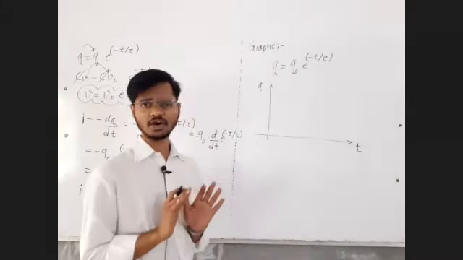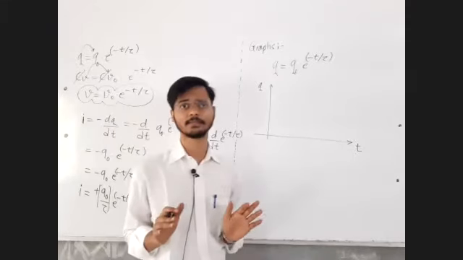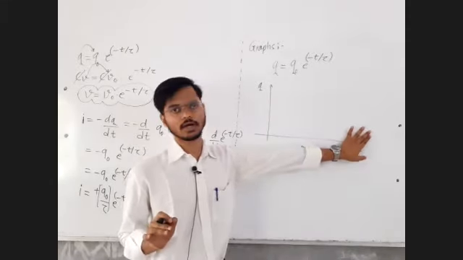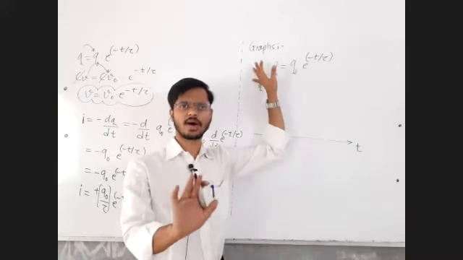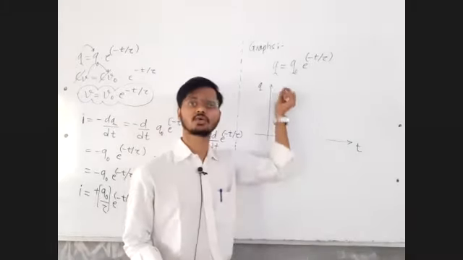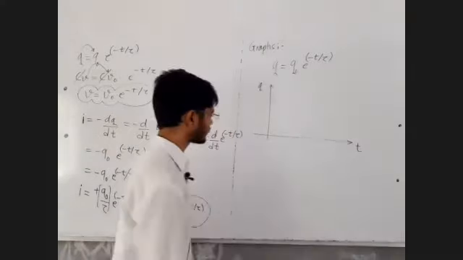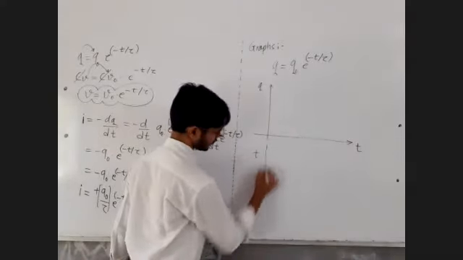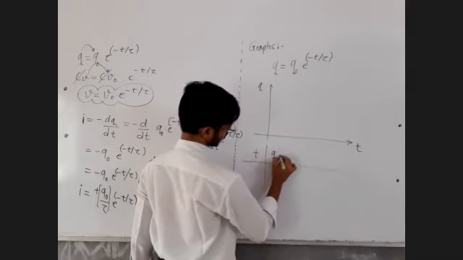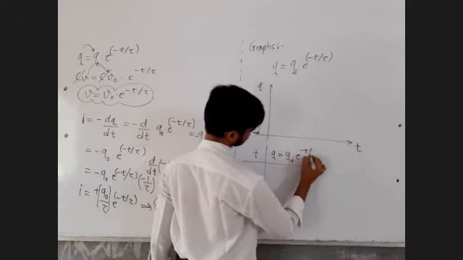Drawing a graph is never a big deal. What we have to do is take some values of x coordinate and figure out what the y coordinates are. We have to plot the points, and then draw a smooth graph passing through all those points. So let us take some values of x coordinate, that is time, and figure out the value of charge, that is the y coordinate, which is equal to Q0 into e raised to minus t by tau.